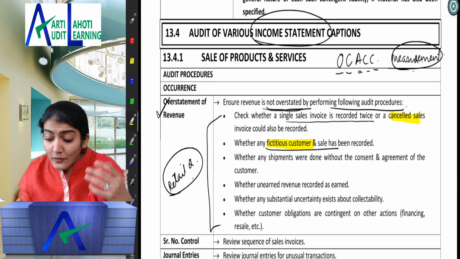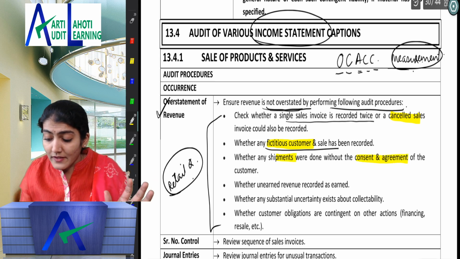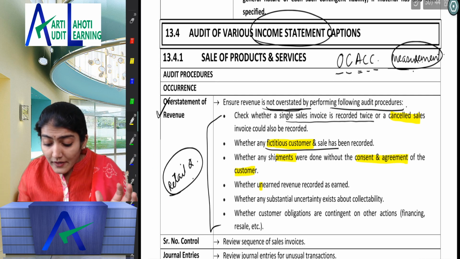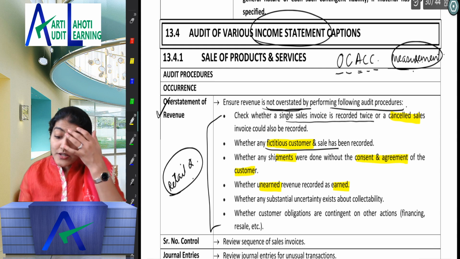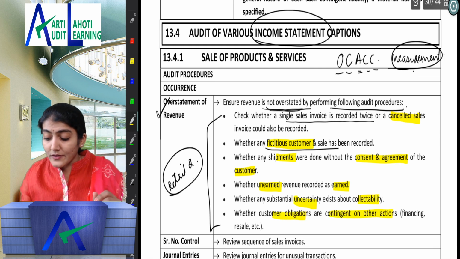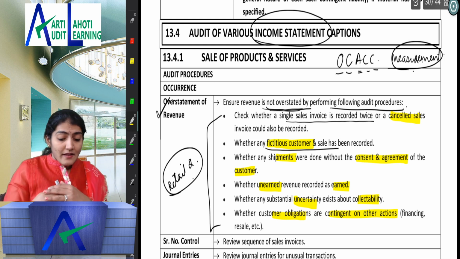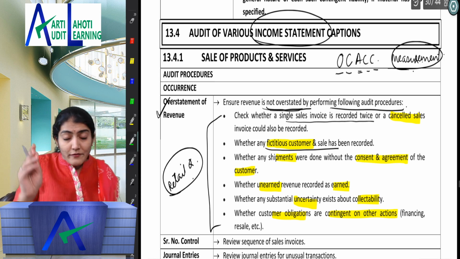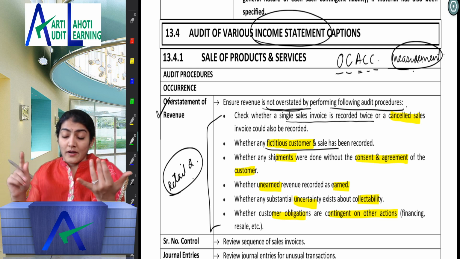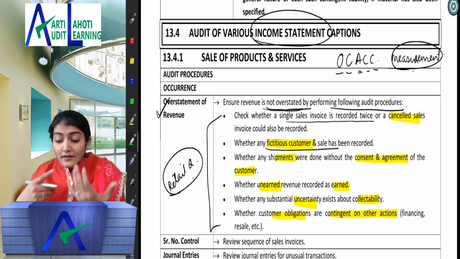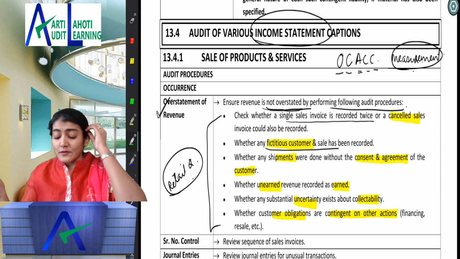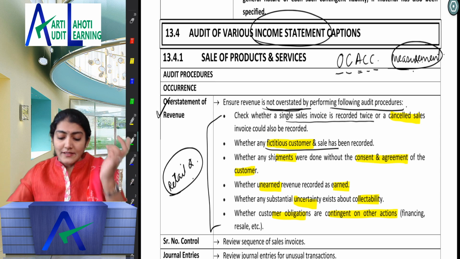Then shipments are done without the consent and agreement of the customer. He never asked for the goods, yet they are sent. Unearned revenue recorded as earned. Substantial uncertainty about the collectability, and customer obligations are contingent on other actions. So, overstatement of revenue: cancelled invoices, fictitious invoices, shipments without consent, unearned revenue, substantial uncertainty about collectability, and customer obligations being contingent in nature.